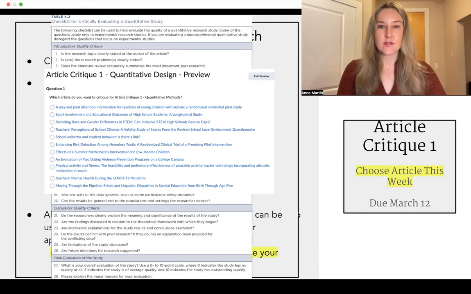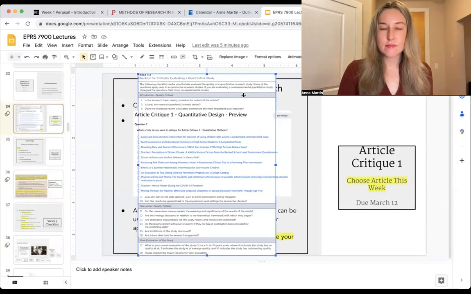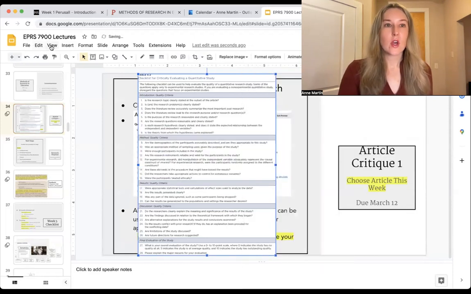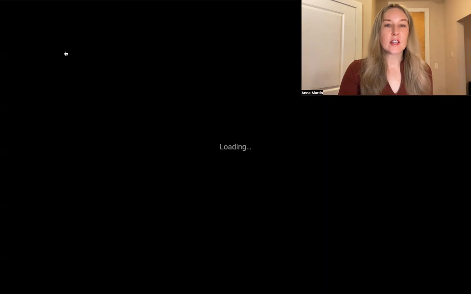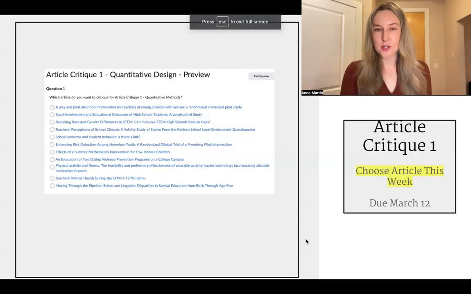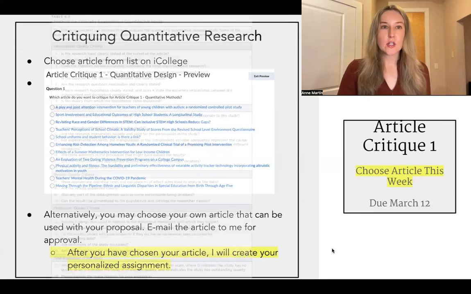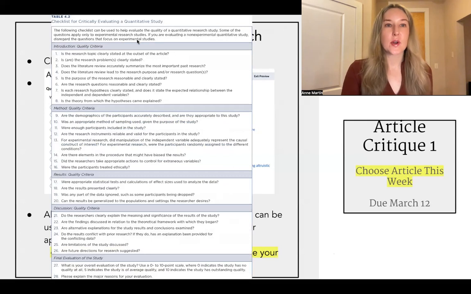this checklist from our chapter that we read about critiquing educational research. So this is table 4.2, the checklist for critically evaluating a quantitative study.